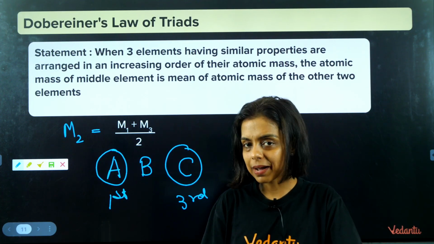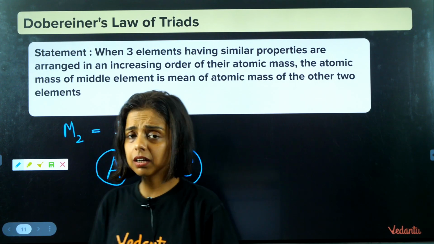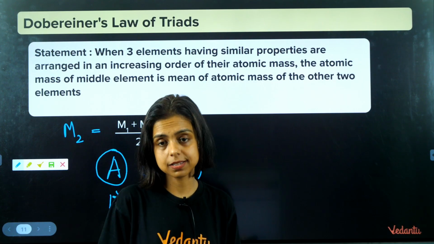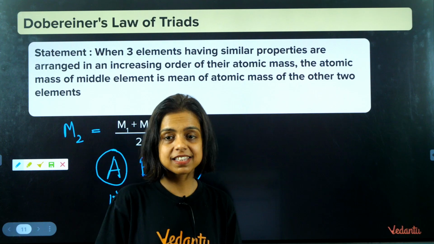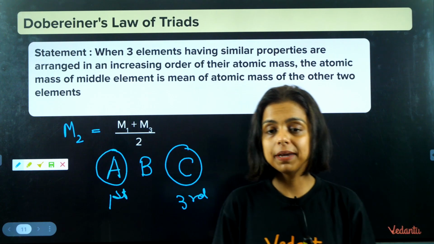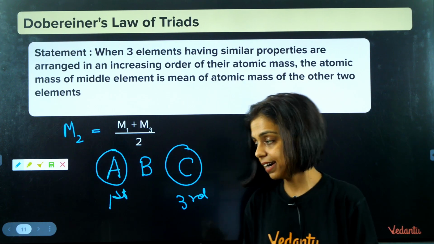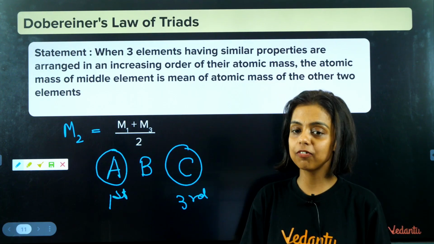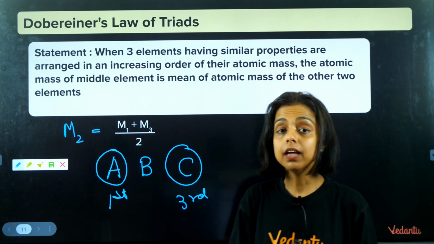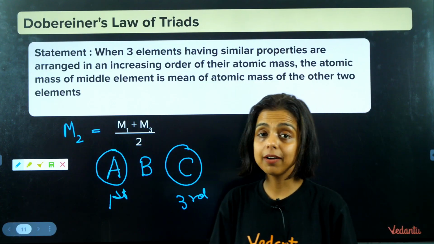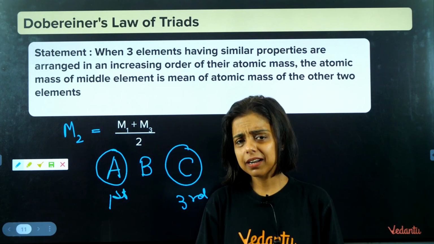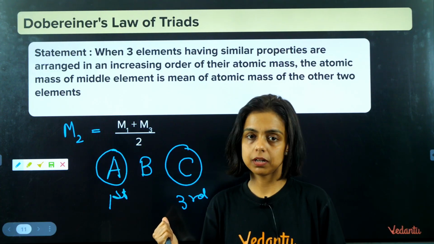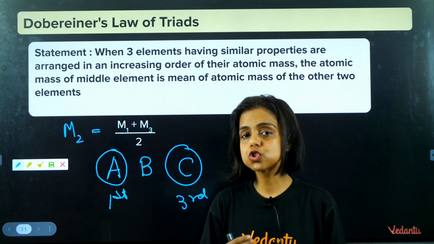It was long back, and at that time the property known about the elements was their atomic masses, right? So he made groups of triads. He put elements in groups of 3. This was the arrangement given by Dobereiner, and we call it the law of triads. But he couldn't arrange all the elements known at that time according to this arrangement. This was one of the major drawbacks.